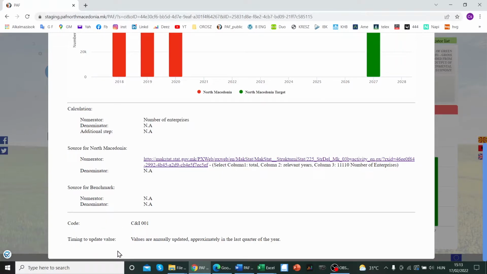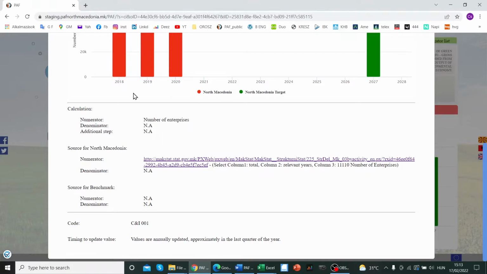The timing of the data update is important because when it's time to update any of your indicators in the PAF, then the PAF system will send you an automatic message, and you will know that this is the time to update the indicators, so you don't have to follow yourself when you should update the indicators.